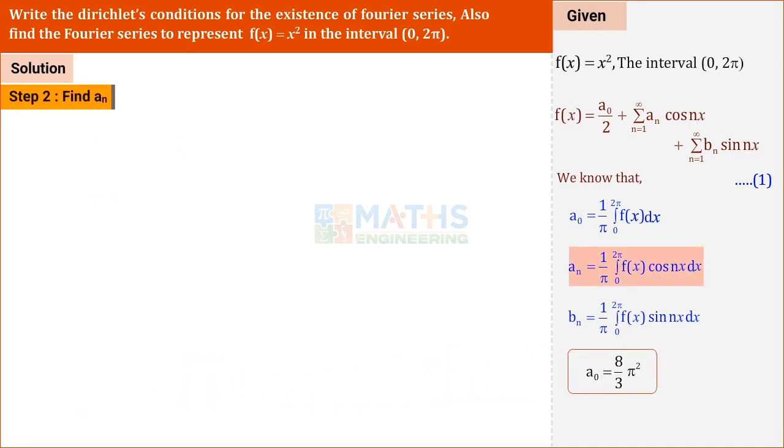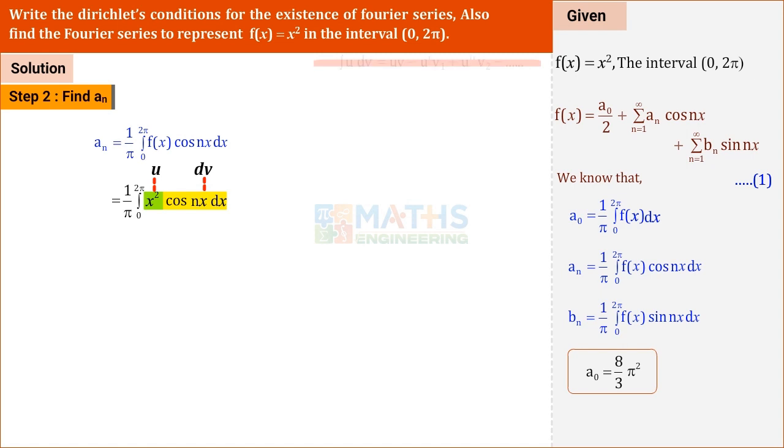Shall we find the an? Take down the formula of an. Substitute f of x here. Which method can we use to integrate this one? We are using Bernoulli's integration. Shall we recall the formula? Integral u dv is equal to uv minus u dash v1 plus u double dash v2 minus etc. Here u dash, u double dash etc. are derivatives of u with respect to x.